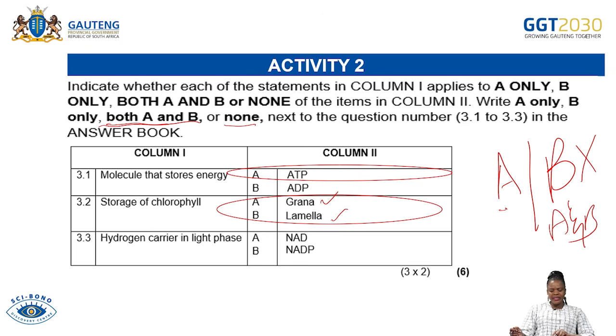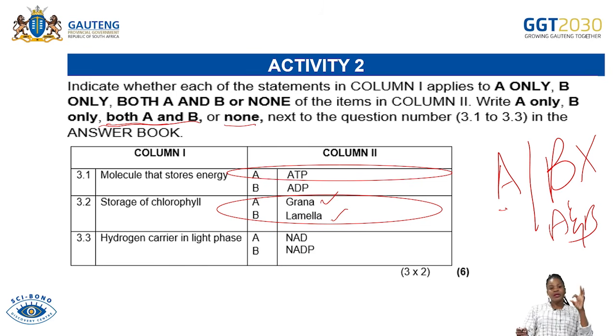3.3, the hydrogen carrier in plants, in light phase. The hydrogen carrier in the light phase. Is the hydrogen carried by the NAD? Is it carried by the NADP? Is it carried by both of them, or is it not carried by either of the two? So what is your answer?